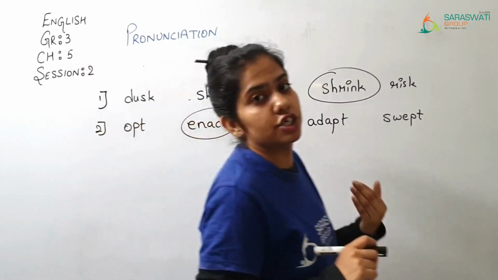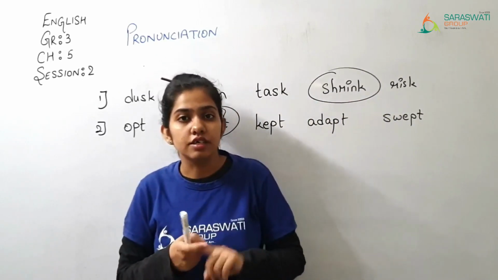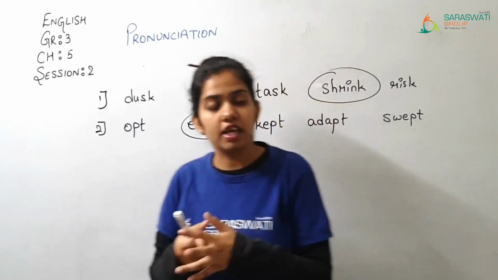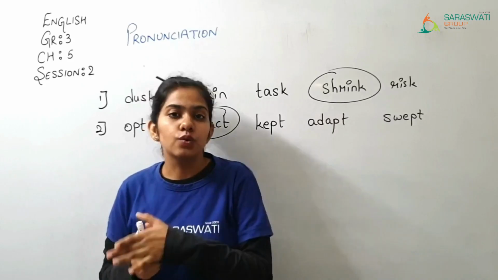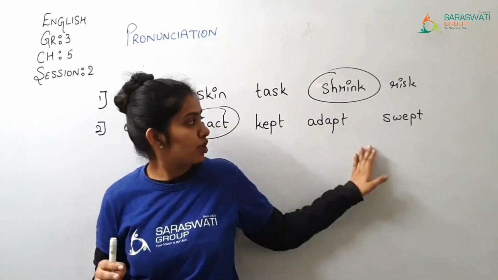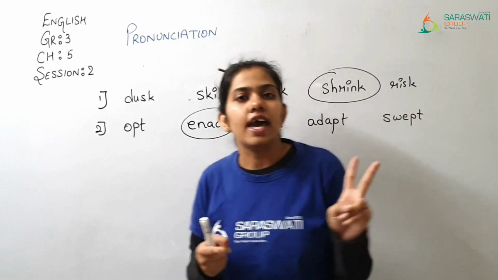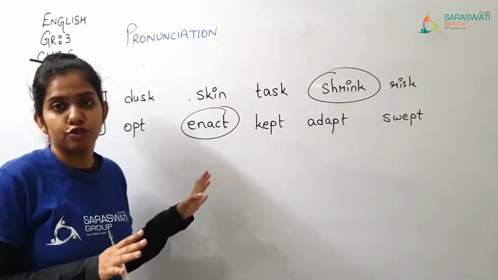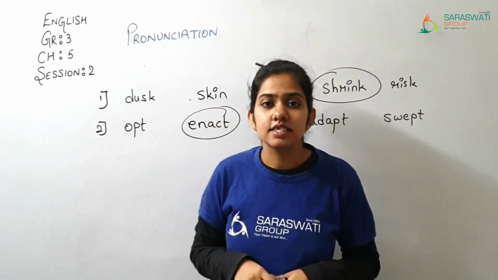Okay, so this is your dictionary part. The sounds which we have learned today is t and sk. So what we learned in today's session, we learned anagrams. That anagrams are the rearrangement of the letters to form new words are known as anagrams. Then we have done the dictionary part, and then we have done the pronunciation, that is two kinds of pronunciation, t and sk pronunciation. Okay, and the exercise what you are supposed to do, that I also have explained you. So this was all about this session.